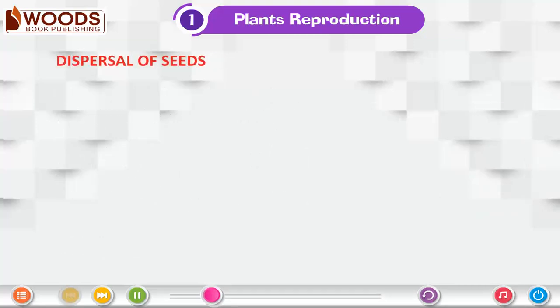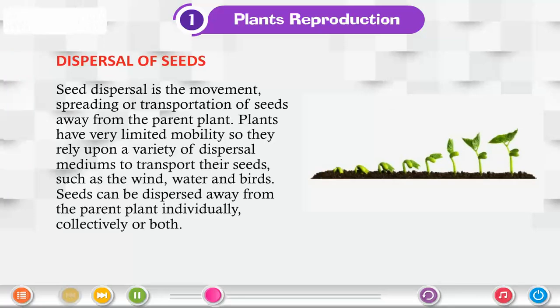Dispersal of seeds. Seed dispersal is the movement, spreading, or transportation of seeds away from the parent plant. Plants have very limited mobility, so they rely upon a variety of dispersal mediums to transport their seeds, such as the wind, water, and birds. Seeds can be dispersed away from the parent plant individually, collectively, or both.